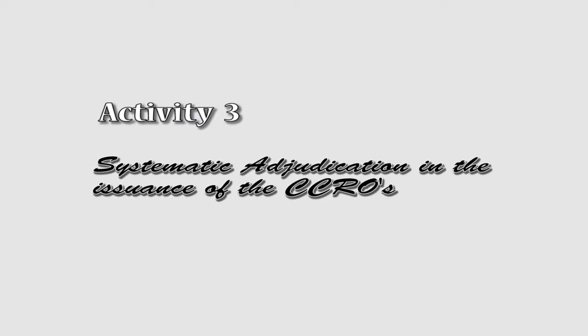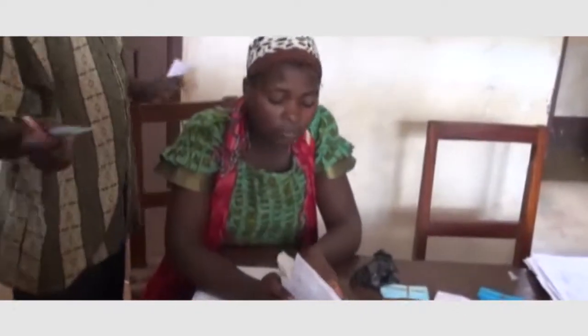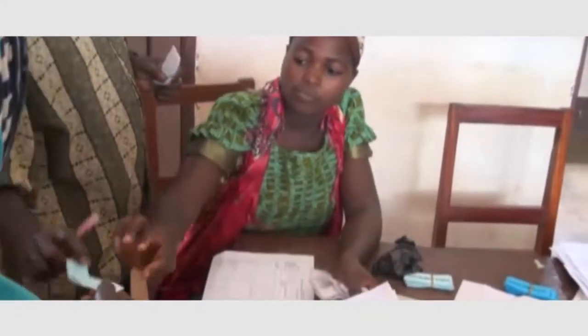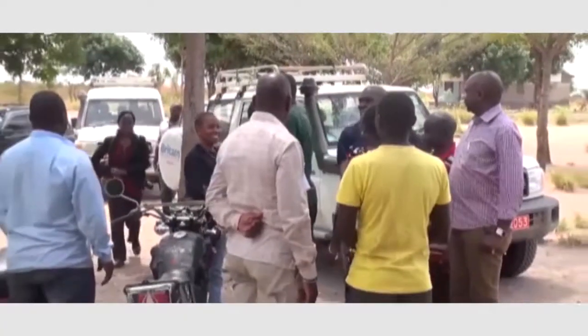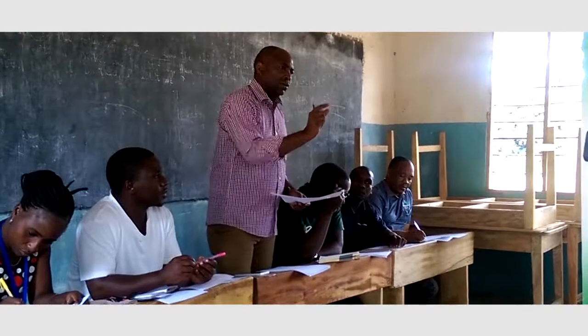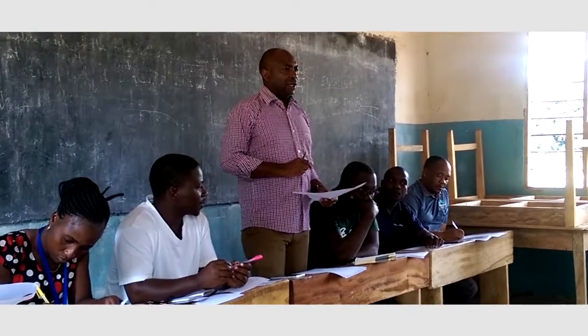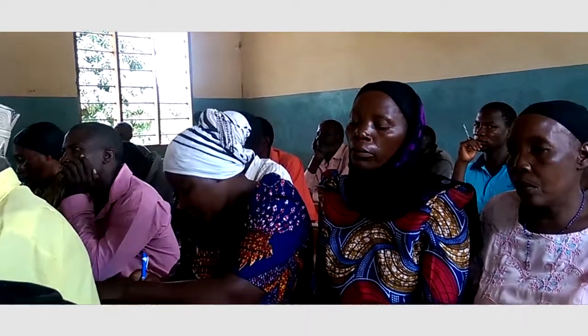Activity number 3, Systematic Adjudication in the Issuance of CCROs. The program conducts public awareness to the members of the village council, where the program introduces the purpose, and if the council agrees, they have the role to propose members of the Village Adjudication Committee, VAC, for consideration by the village assembly. After the village council meeting, the village assembly sits to also get awareness of the activity, and if agreed, the next task is to see the proposed VAC, suggest changes if any, and then approve them.